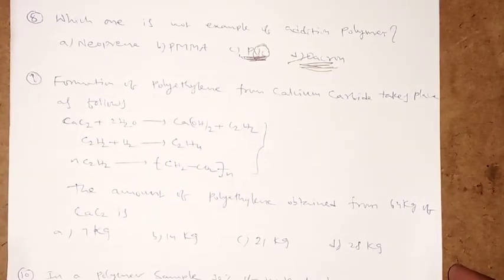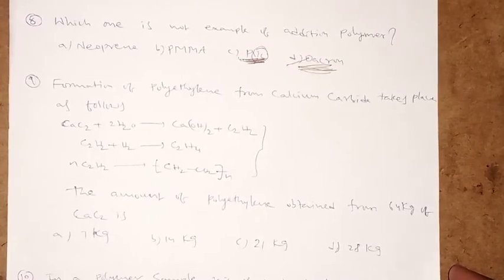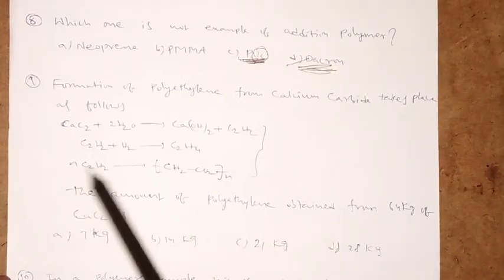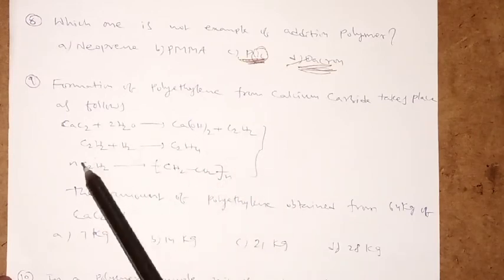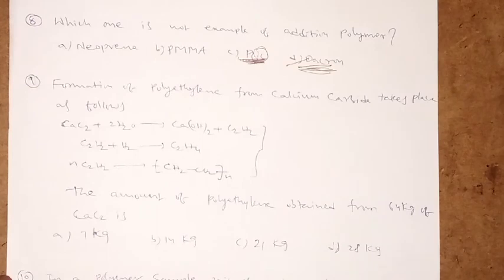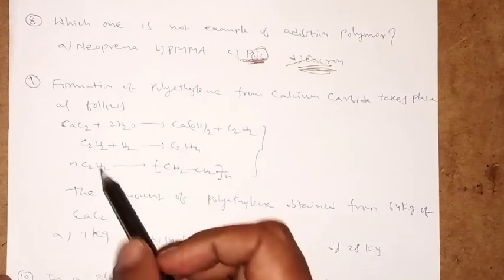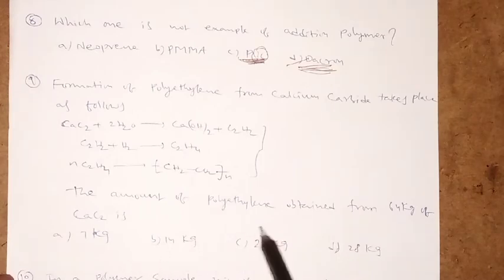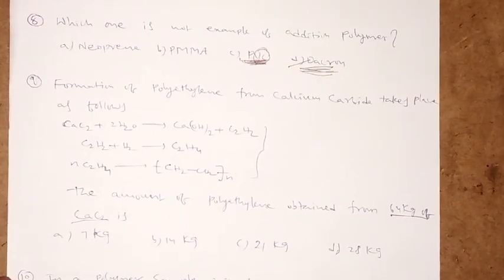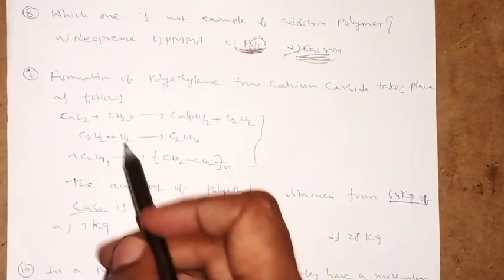Formation of polythene from calcium carbide takes place as the following reactions. See there, CaC2 plus 2H2O gives Ca(OH)2 plus C2H2. C2H2 plus H2 gives C2H4. n number of C2H4 converting into polythene. So what is the amount of polyethylene obtained from 64 kg of CaC2? If you observe, all are balanced equations.